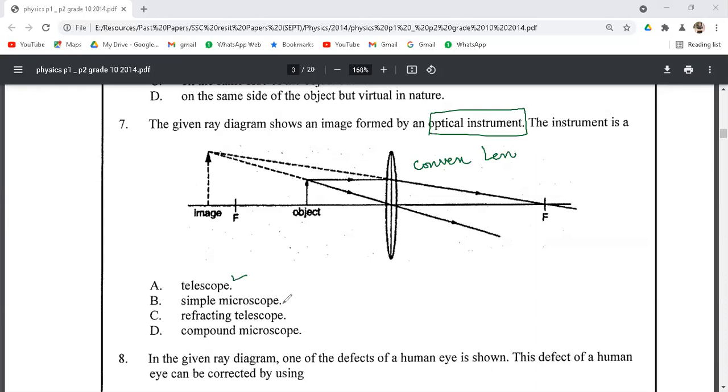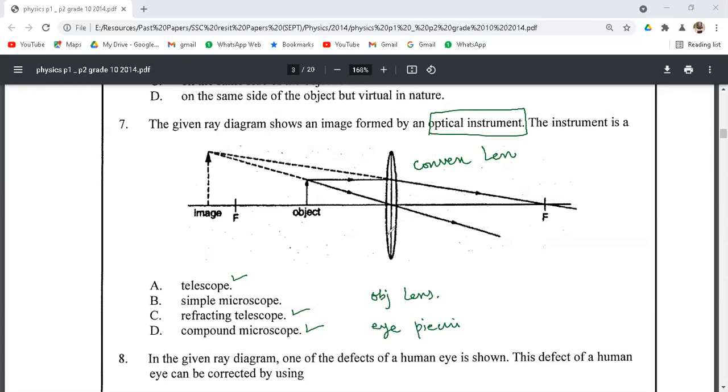In a refracting telescope and in a compound microscope, we have more than one lens. One is the objective lens that is in front of the object, and the other is the eyepiece through which we see the object.